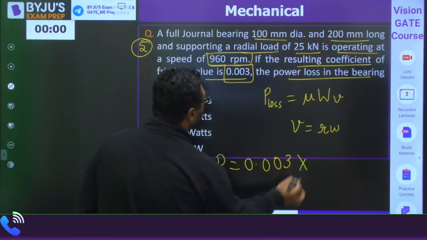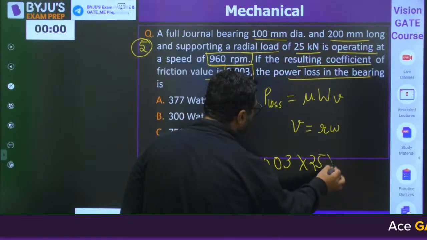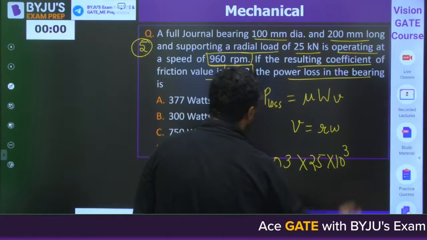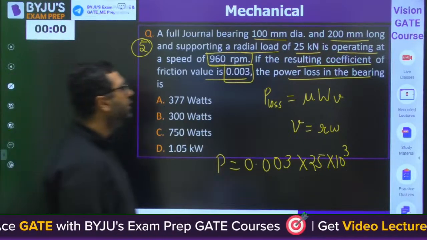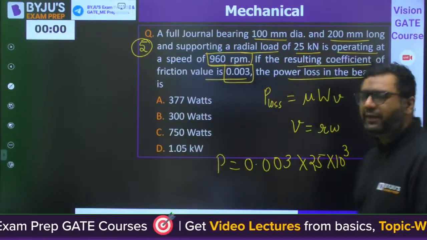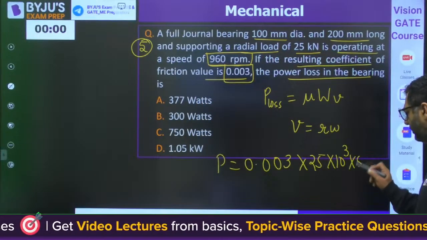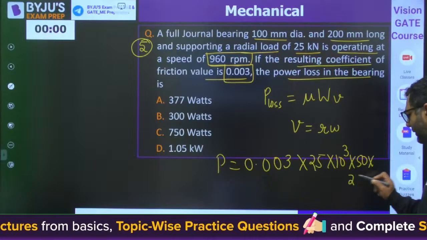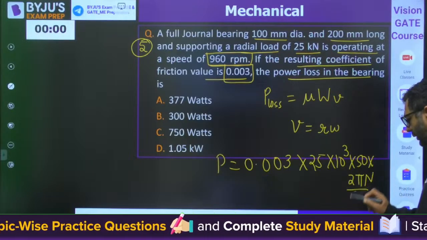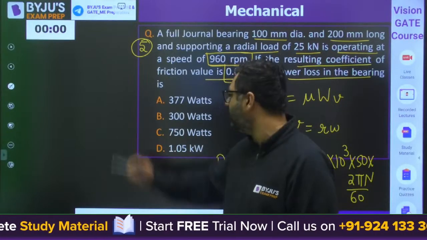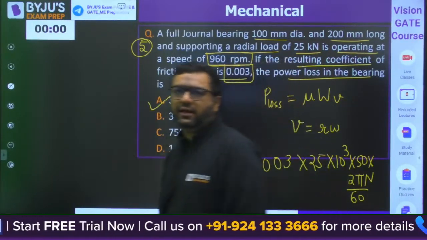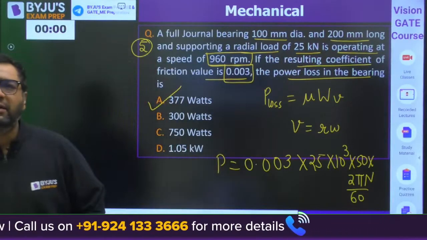0.003. W is 25 into 10 to the power 3 and velocity is R into omega. For that they have given you the 100 mm diameter. So you would be having into 50 into 2 pi N by 60. Okay, so when you will be putting this value, the answer will be coming out to be 377 watt. So they have given the correct answer.